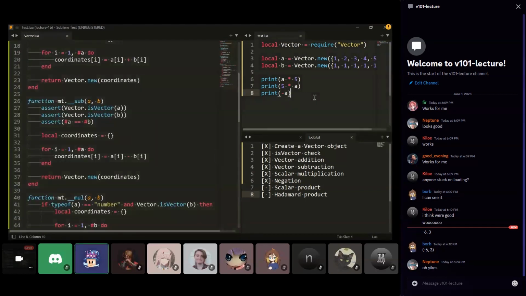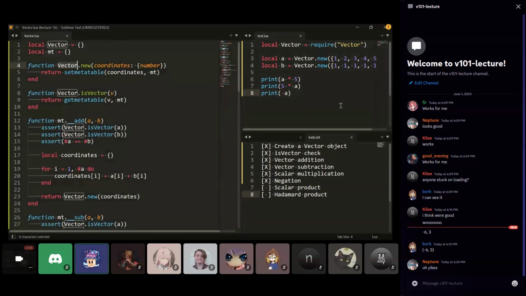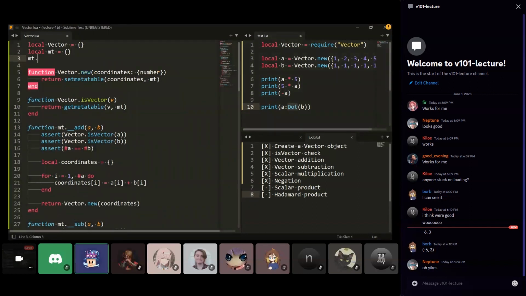Okay, now these ones are a little bit different. Now we can actually go back to our vector table. So if we want to do something like a dot b, currently a is just a table with a metatable. It doesn't know what the dot function is, and the way we're going to tell it what the dot function is is a little confusing. Okay, so maybe just watch and then I'll explain it.